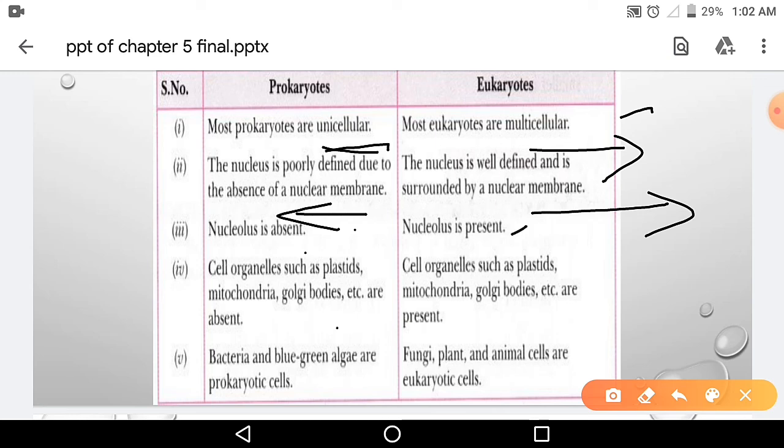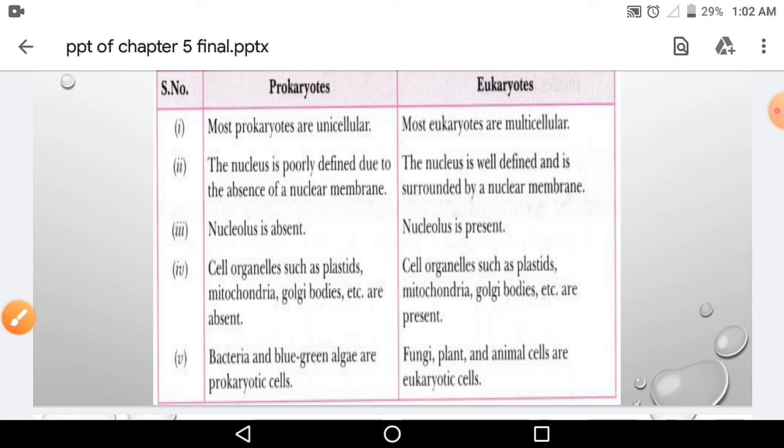Cell organelles such as plastids, mitochondria and Golgi bodies are absent in prokaryotes. In eukaryotes, all these cell organelles are present. This type of cell is seen in bacteria and blue-green algae, and eukaryotic cells are seen in fungi, plants and animal cells. So this is the difference between eukaryotic cell and prokaryotic cell. Prokaryotic means primitive type. Eukaryotes are mostly multicellular, prokaryotes unicellular. The prokaryotic nucleus is poorly defined, the eukaryotic nucleus is well defined.